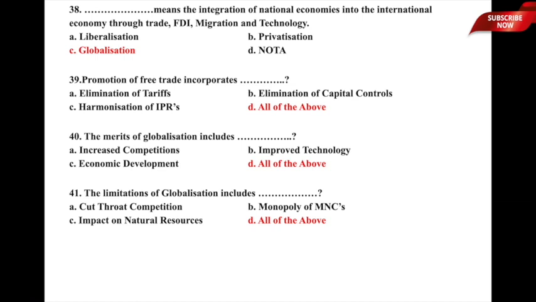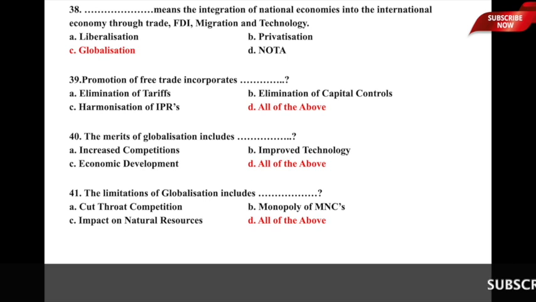Whether it is A, liberalization, B, privatization, C, globalization, or D, none of the above. So, here the correct answer is globalization, which means integration of national economies into the international economy through all these important things suggested here, like trade, foreign direct investment, migration, as well as technology. So, option C, globalization, is the correct answer to this particular question.